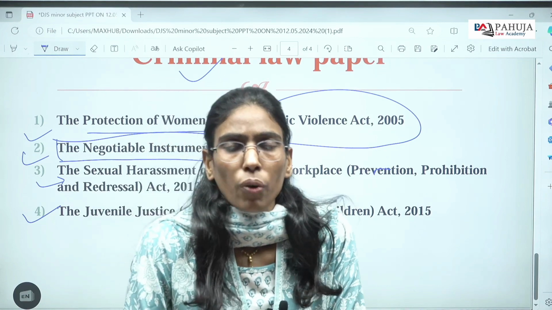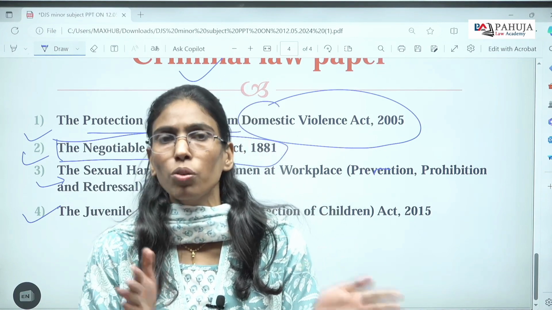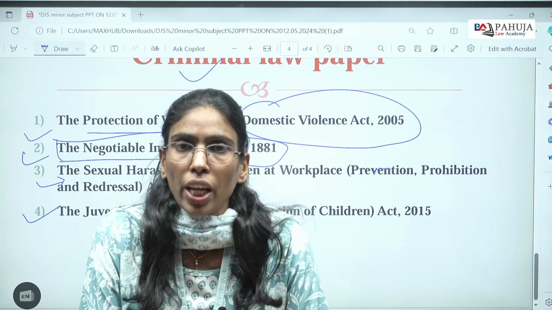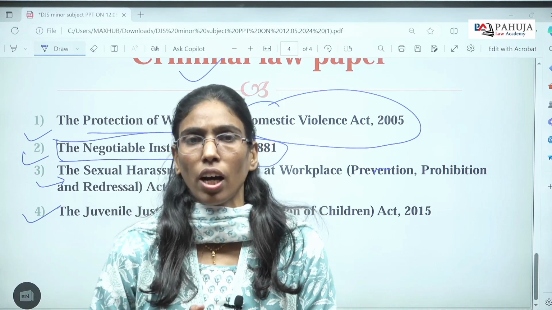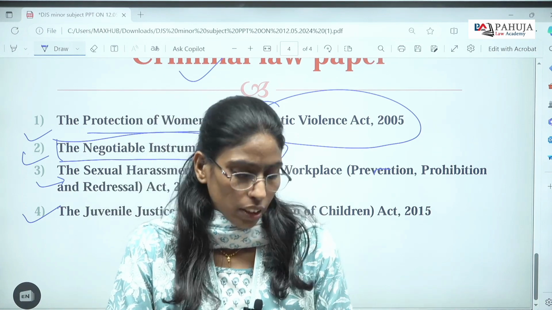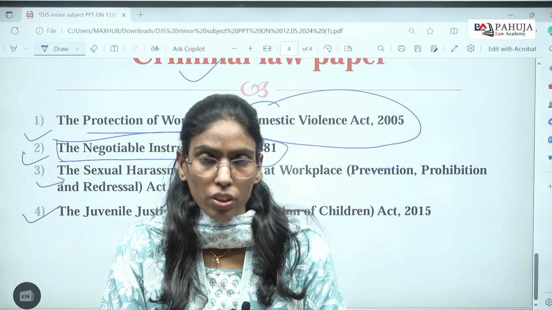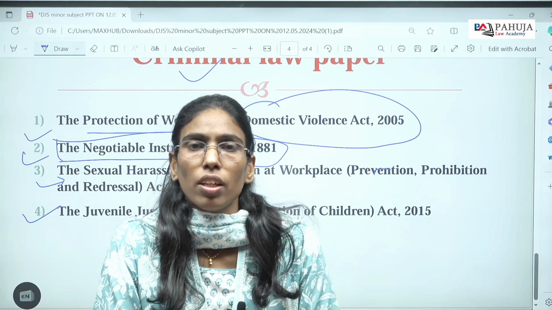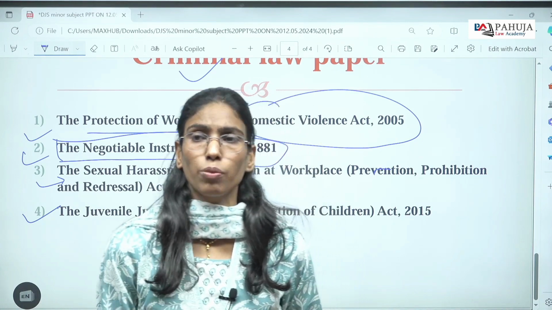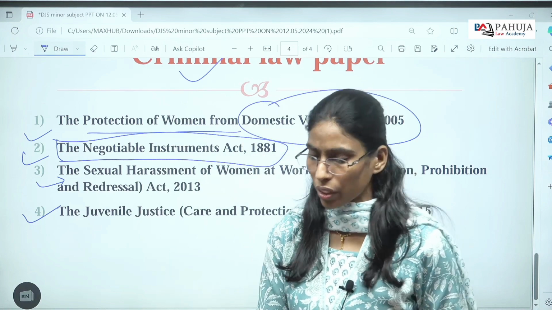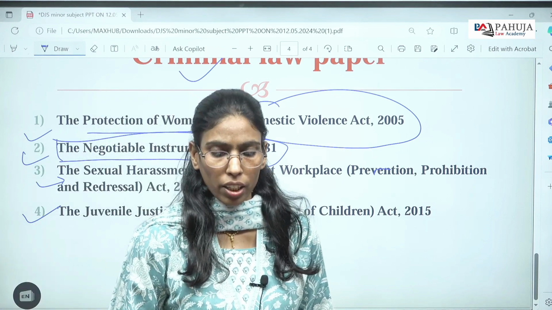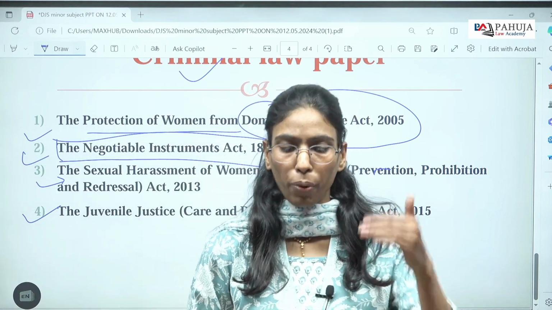Now the question is, what kind of questions are asked in the prelims and how are these questions put from the minor laws in the mains examination? Remember, students, in the prelim examination the question is generally asked directly from the bare act. It may be asked under which section, which authority and others. But when we talk about the mains paper strategy, the strategy followed in the DGS mains examination is unique in nature and has a different kind of connotation. The questions asked in the DGS examination are not simple, not direct. They have conceptual clarity, problem-based questions.